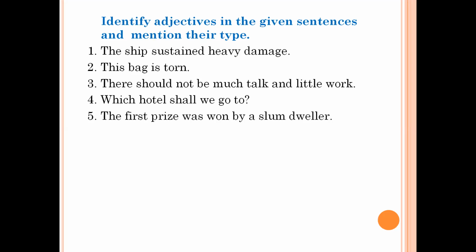So it is an ordinal numeral adjective. Each boy in the class is a brilliant student. Here we have two adjectives. Each is also an adjective. Brilliant is also an adjective. Each is a distributive adjective. Whereas brilliant is an adjective of quality because it is talking about the kind of student.